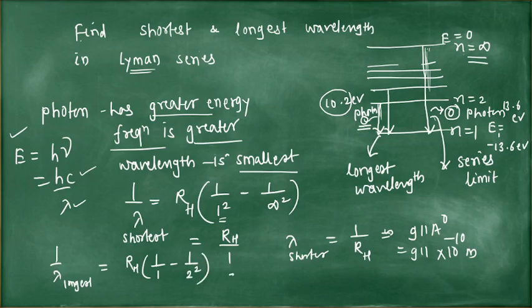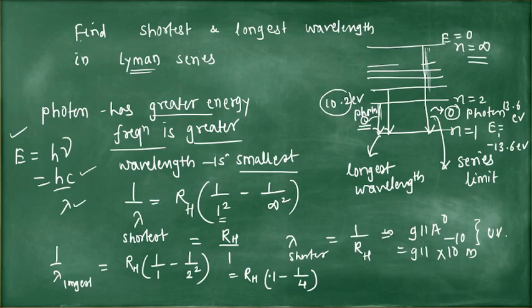So this becomes R_H (1 minus 1/4), and solve this, you will get the longest wavelength in the Lyman series. Wavelength is long, frequency is high, and such a type of series occurs in the ultraviolet region.